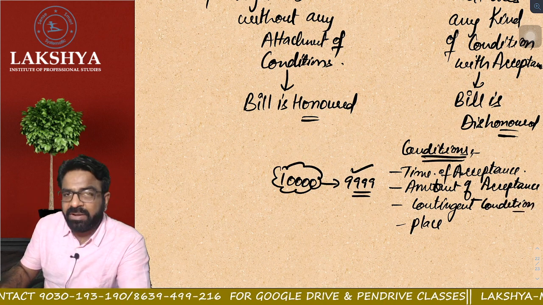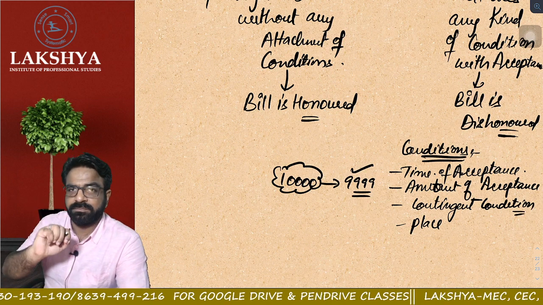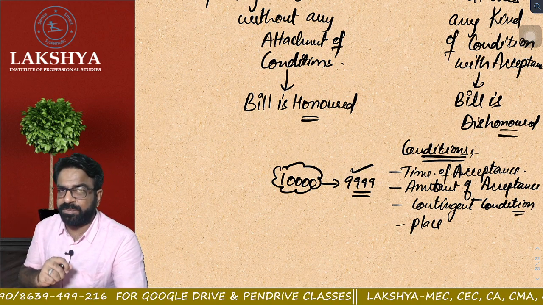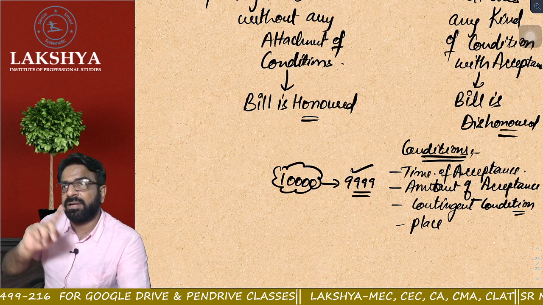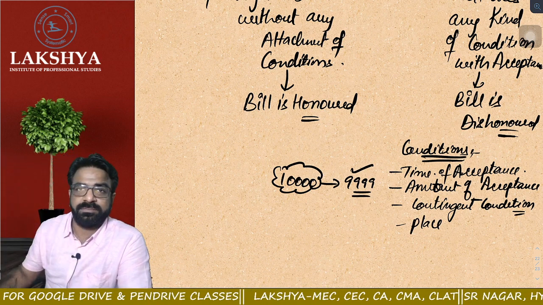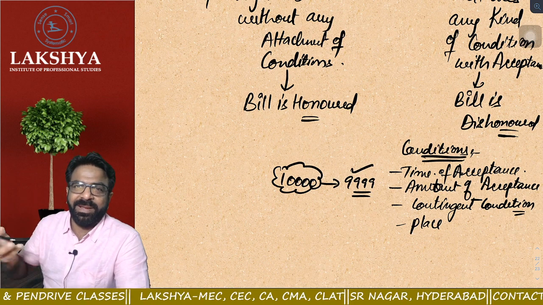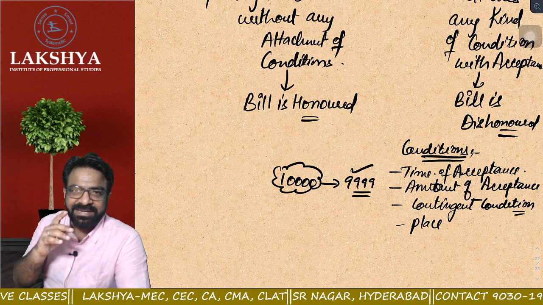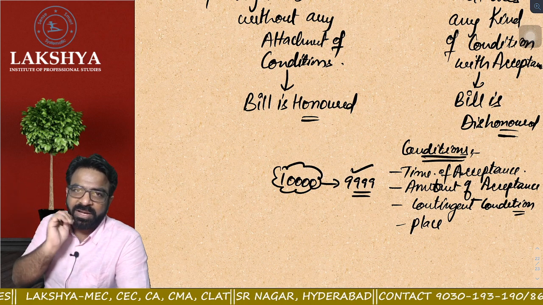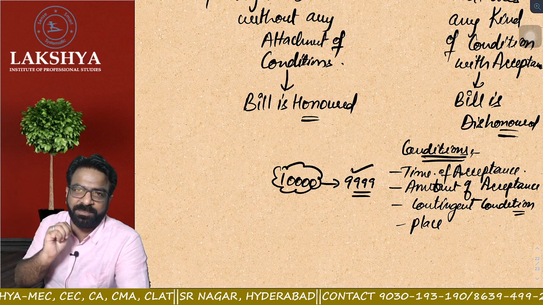It can be any contingent condition if he is attaching. He is saying, I will accept your bill. Now B is saying that I will accept your bill, but only if you marry Ambani's daughter. Are you getting the point now? It may happen, may not happen. That is a contingent condition. Maybe Ambani's daughter may not like your face. She may throw you out of her place. Am I correct or not?